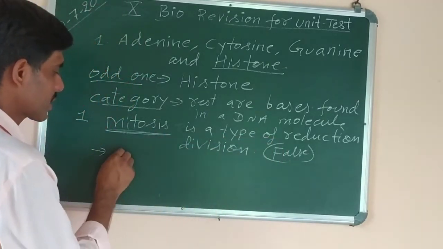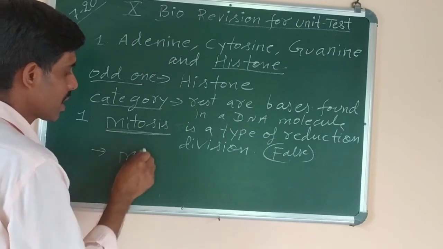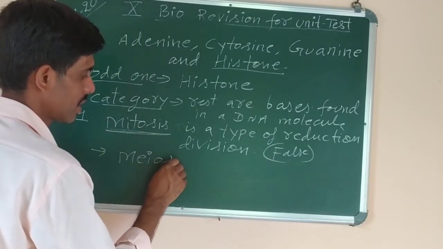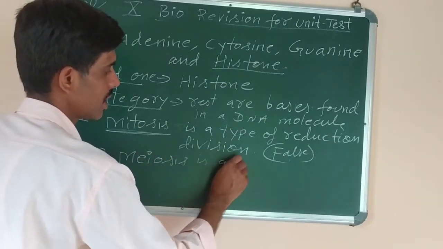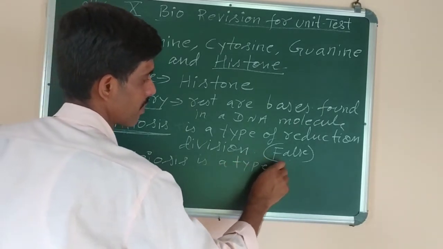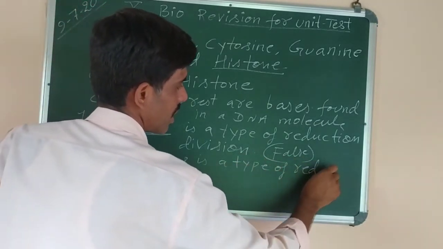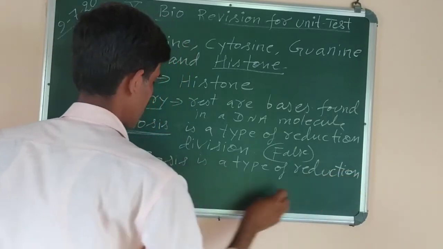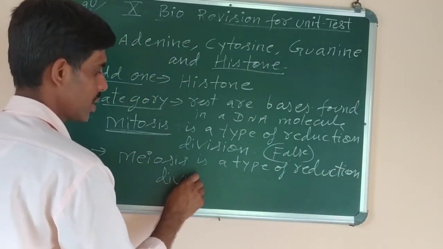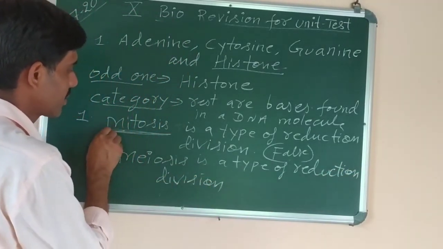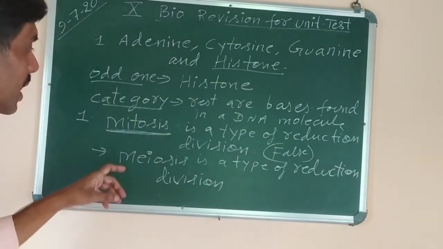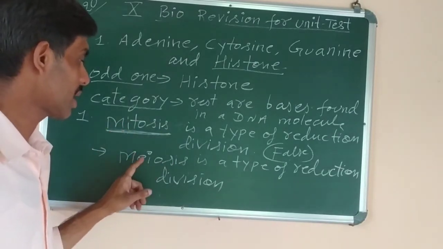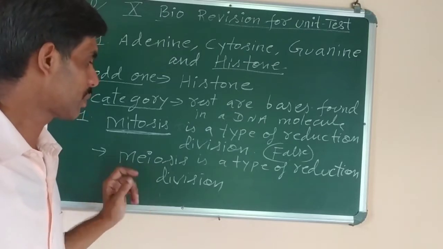Okay. So what you have to write? Meiosis is a type of reduction division. Same sentence, but instead of mitosis, it will be meiosis. Got it? So no need to change any part of the sentence except the one which is underlined. The word which is underlined is mitosis. Instead of that, we got the correct word which is meiosis.